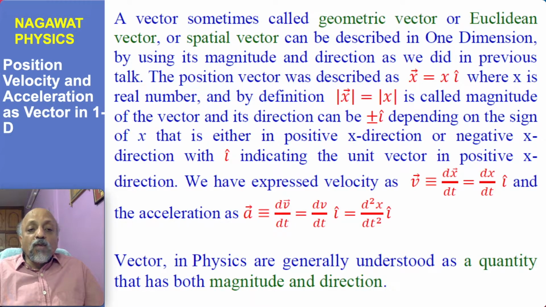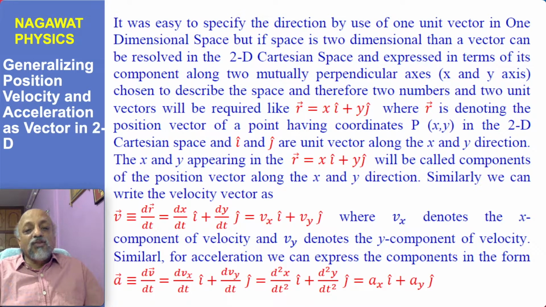And now we wish to generalize it for 2-dimension and 3-dimension later. So it was easy to specify the direction by use of one unit vector in one-dimensional space. But if a space is 2-dimensional, then a vector can be resolved in the 2-dimensional Cartesian space in similar manner by generalizing, and it can be expressed in terms of its components along two mutually perpendicular axes, x and y axis.